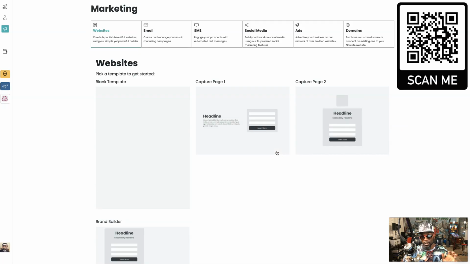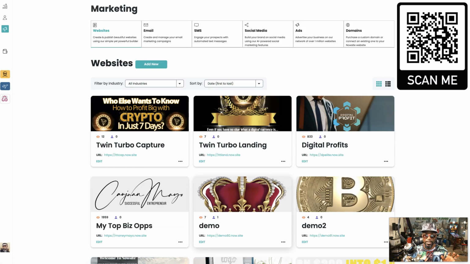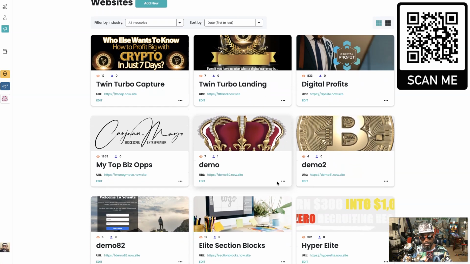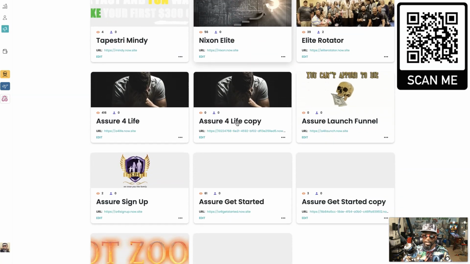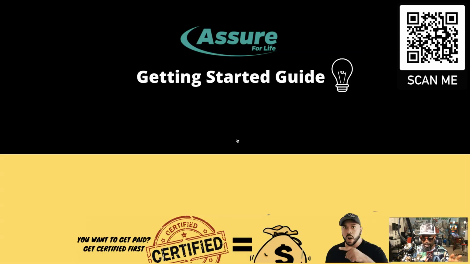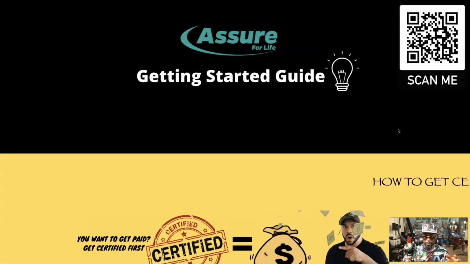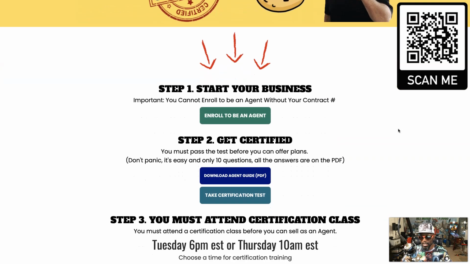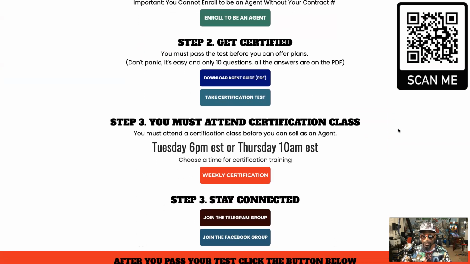Also, when you start building these out, especially if you build a team like me and you end up on my team, what's also going to happen is you're going to end up with all the sites that I've already created. These are sites I created and people on my team created. So when we have these sites, you have these sites too. For instance, let's say you was in this company with me, and you wanted to have this get started page. You see how this get started page looks awesome, has everything you need. So you might be like, this is all I need, come on, no problem.